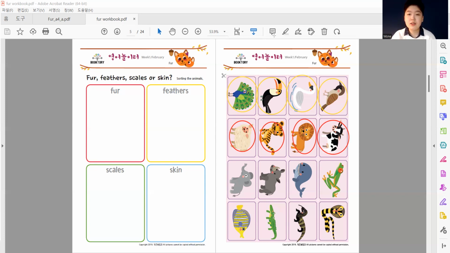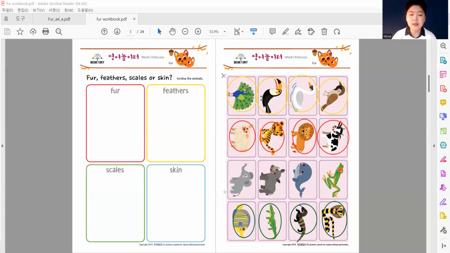Let's talk about our scales. Let's get our green. Which one have scales? Fish have scales, right? So here's our color green. What is this next animal? Alligator has scales. What else? What other reptiles? A snake, a lizard. It could be something else. Also looks like a Komodo dragon, but I don't know. I don't know for sure. Let's go on to the next one.